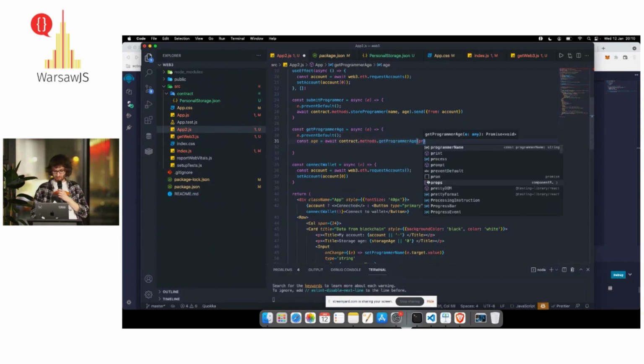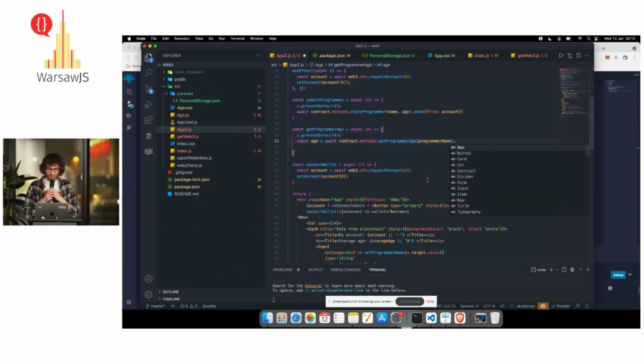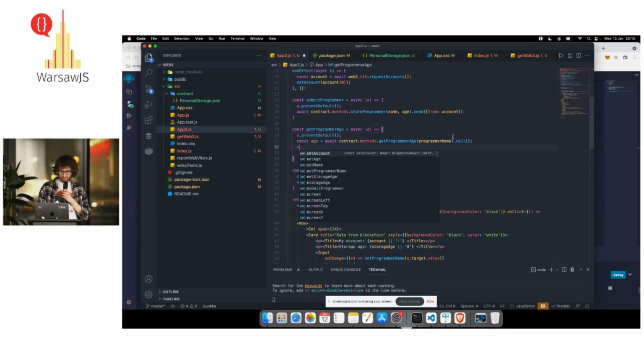We pass the programmer name, and when we want to get the data, we use a different function. We use call. Okay, and then let's store this age.